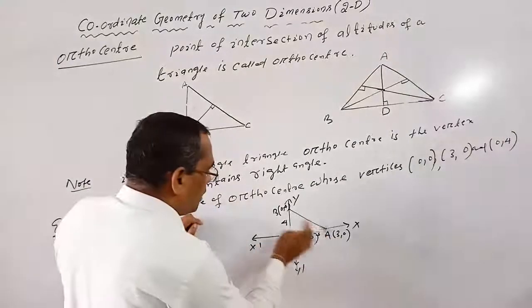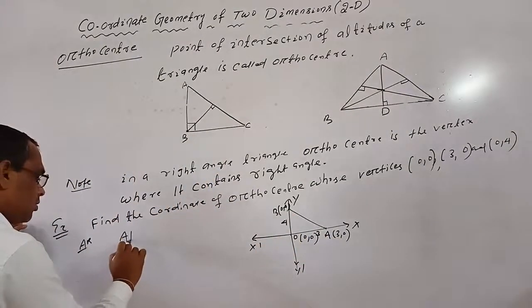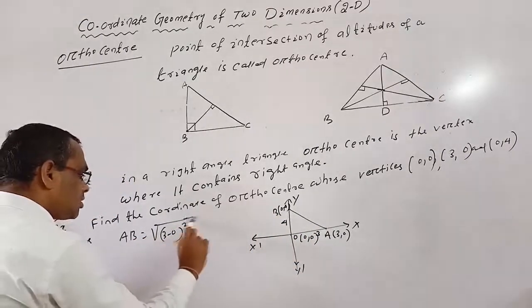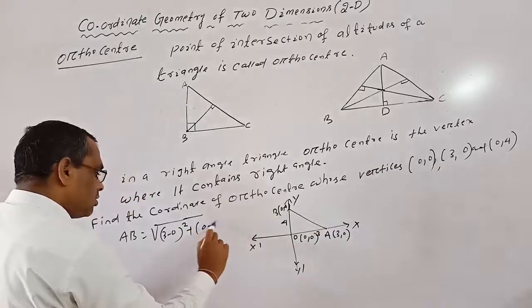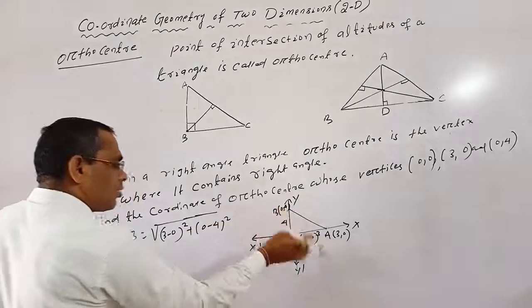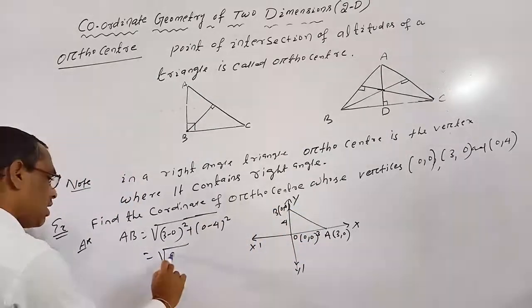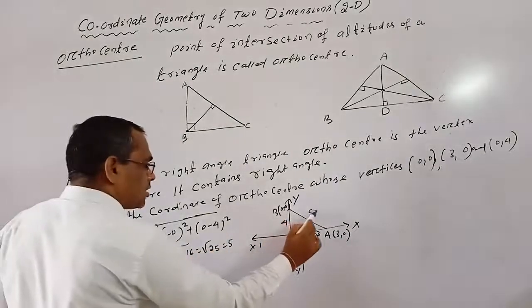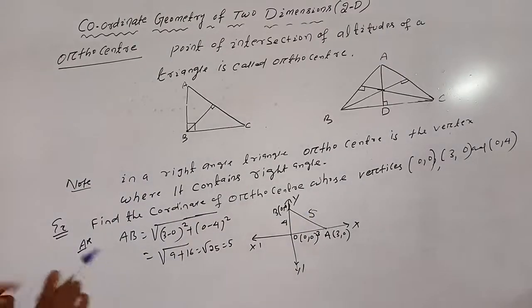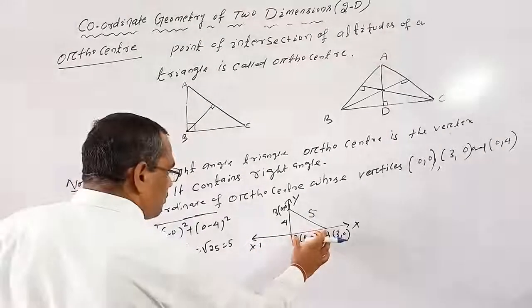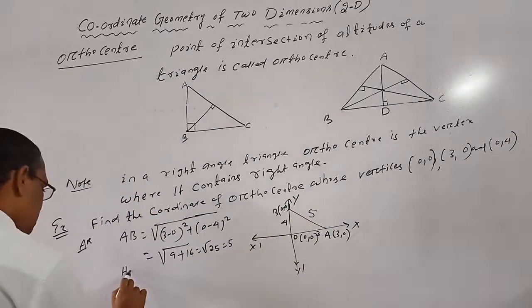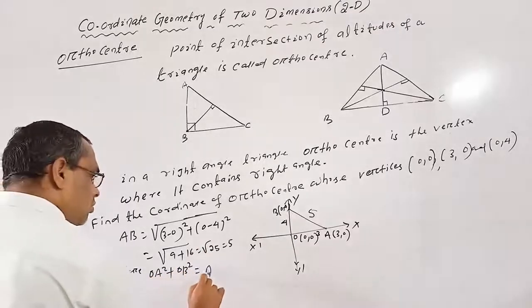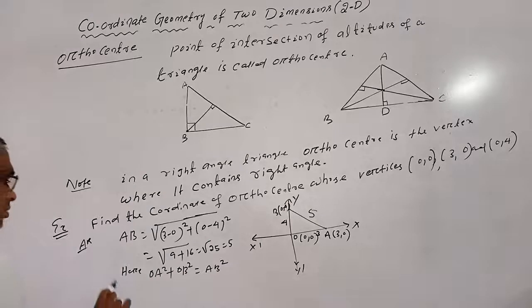What is the distance of AB? So AB equals root over (3 minus 0) square plus (0 minus 4) square: x coordinate difference square plus y coordinate difference square. So 3 square is 9 plus 4 square is 16, so root 25, which equals 5. Here this distance is 5. That means in that triangle OA square plus OB square equals AB square. So clearly it is a right angle triangle.